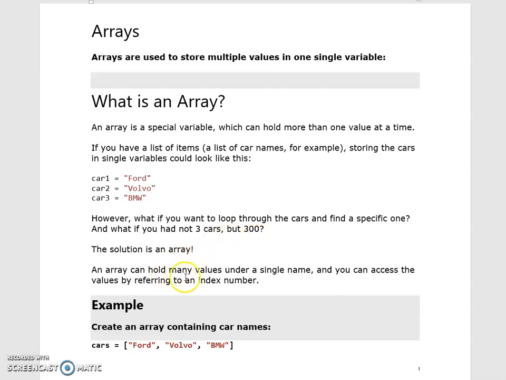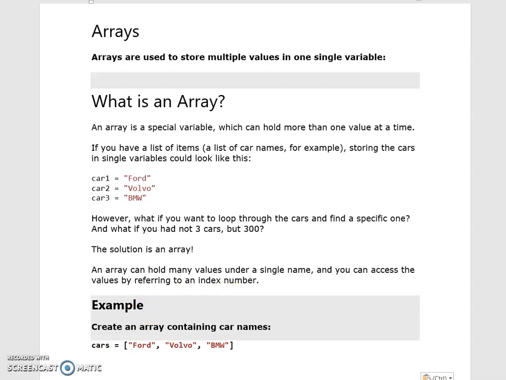An array can hold many values under a single name, and you can access the values by referring to an index number. For example, if you take one village, in the village there are many people. How can we find specific persons? By address. Here the index is like the address. For a specific value there should be an index number, like for a specific person there should be an address. By using the index number we can access any value from that number of values.